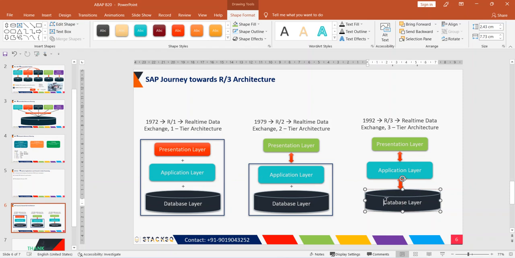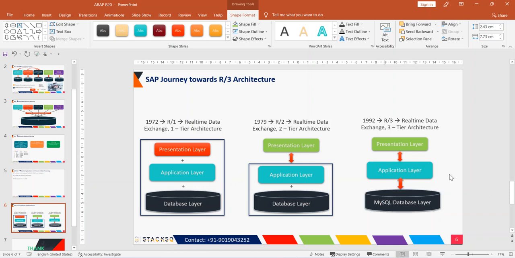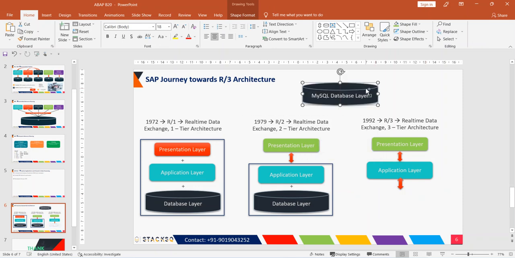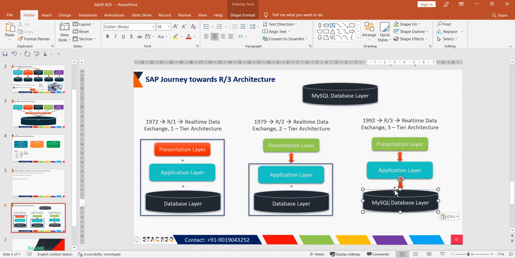Let's say for example, today the company may be using MySQL, and they feel that MySQL is a little costlier compared to other databases, and the company wants to throw this database away and connect to a different database, maybe DB2 or Sybase.